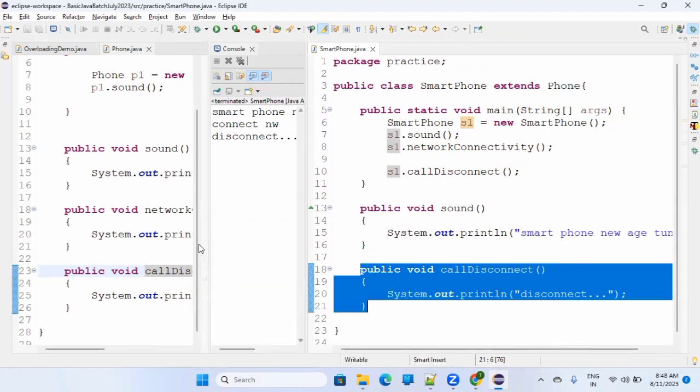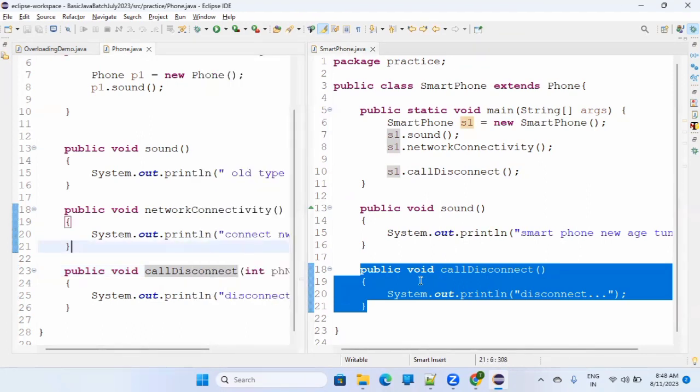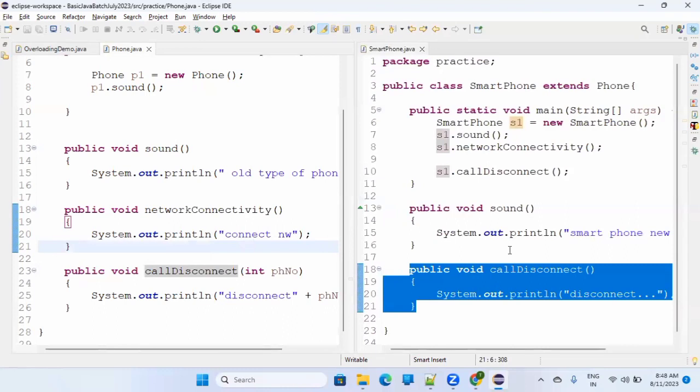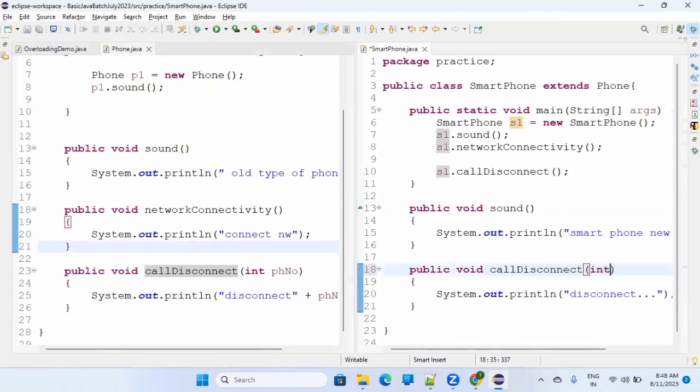Now, let me close this. If you want to actually implement overriding here, you should put an integer here also, let's say x, and you should say disconnect x plus x.